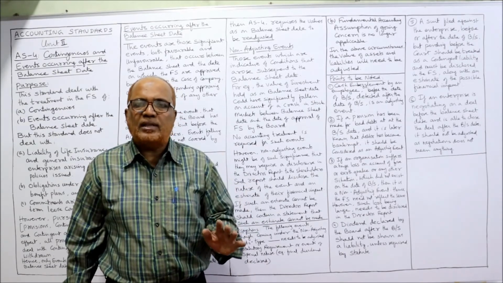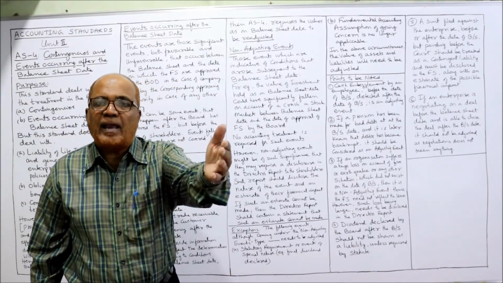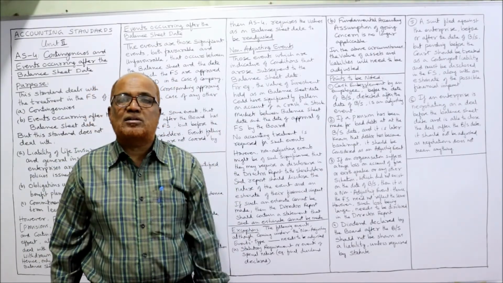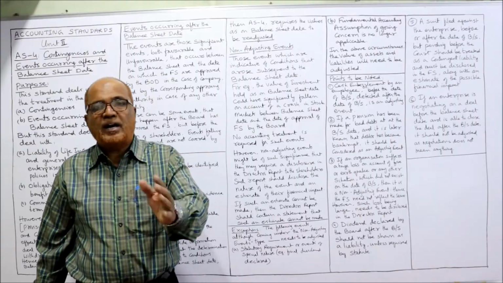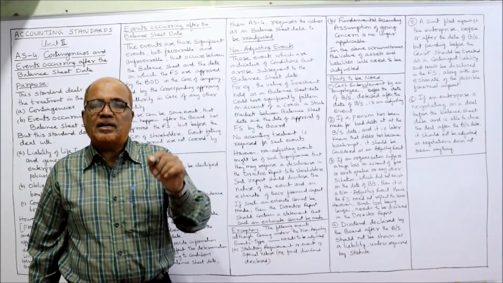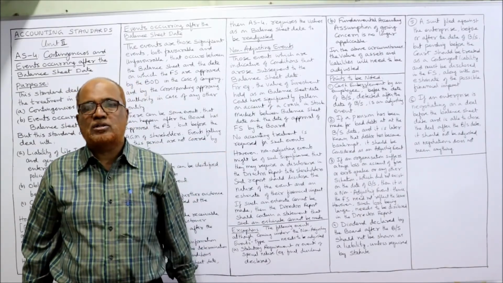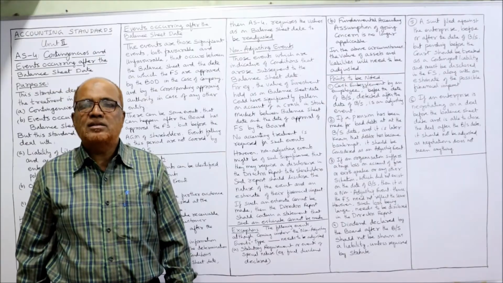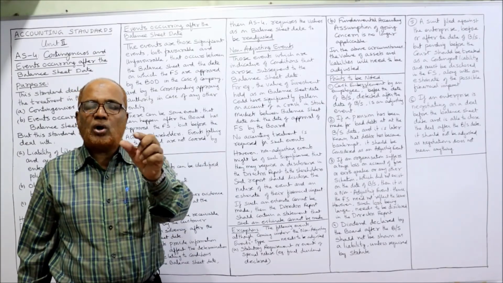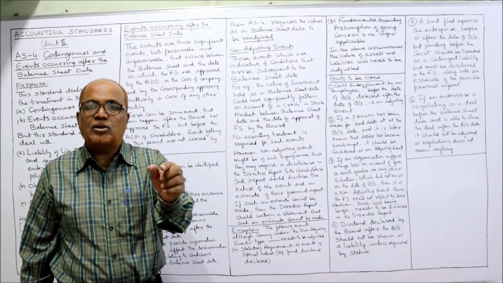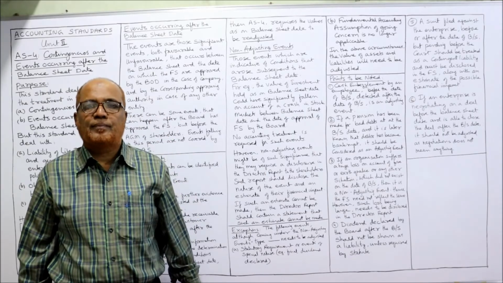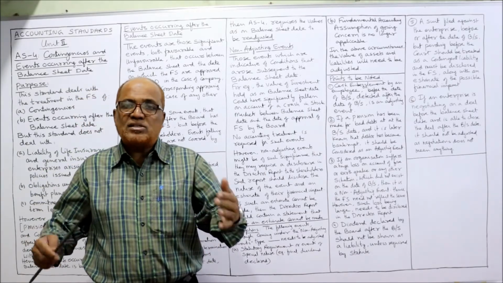he has stolen the cash. But after the balance sheet date, it was detected. Detection was made after balance sheet, but the event occurred before the balance sheet. Right? Now in this case, the loss on this cash embezzlement should be adjusted because the event was there before